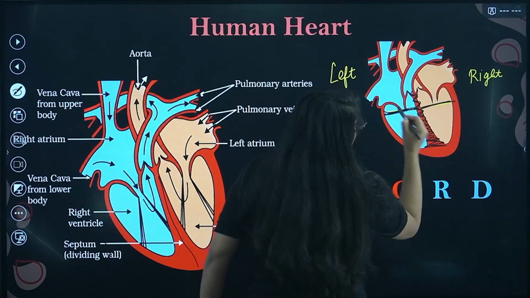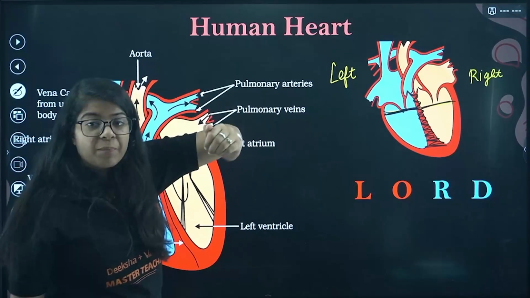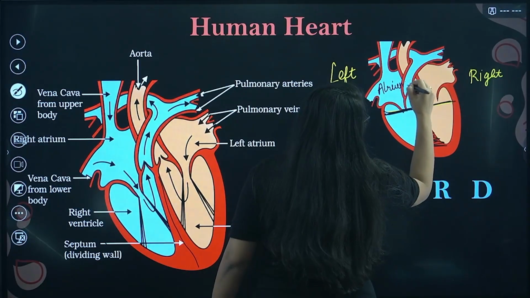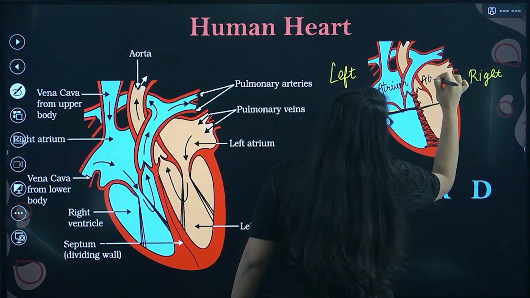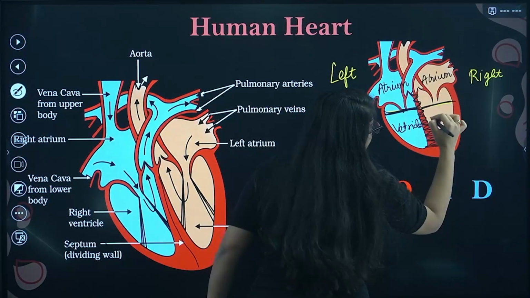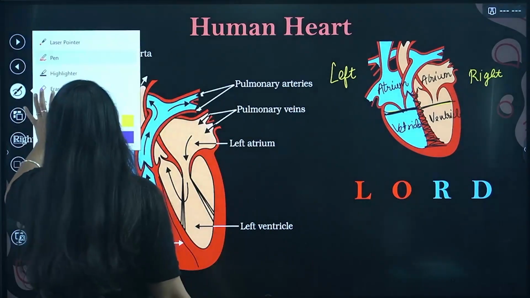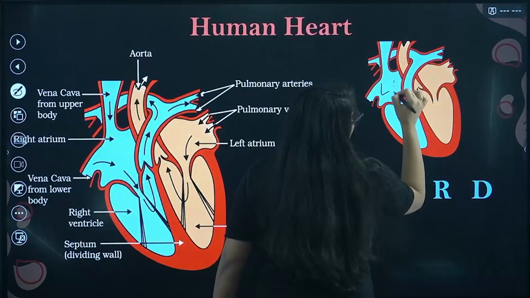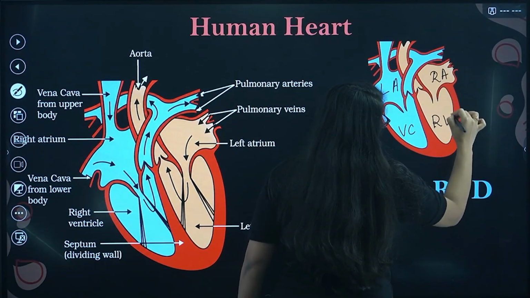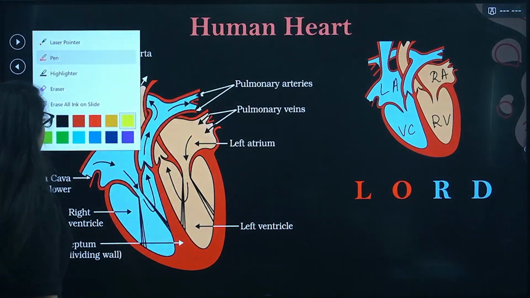Now again, this whole left side is divided into two parts. That is your atrium, the upper part. A comes first, so the upper part is atrium. So this is left atrium and this is right atrium. This is left ventricle, and this is right ventricle. Done. So how will you remember? Let me just write it again. So this is your left atrium, this is your right atrium, this is your left ventricle, this is your right ventricle. Done.